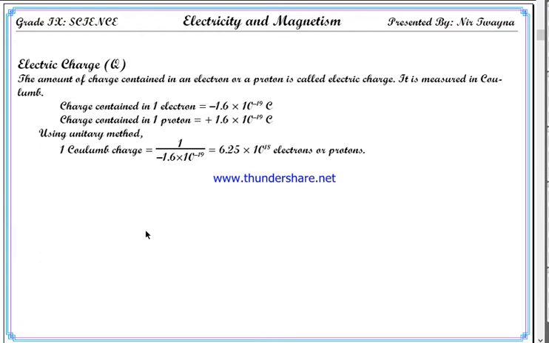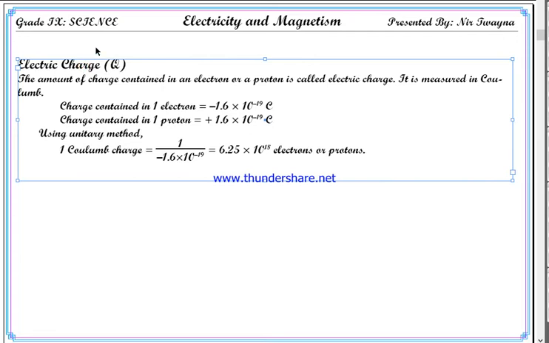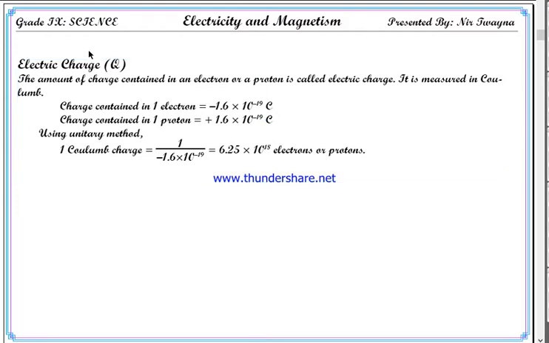That means when electron and proton come closer, then they attract each other. But if electron and electron come closer, they repel each other. If proton and proton come closer, once again they repel each other. So that specific property of electron and proton is called charge. Got it?